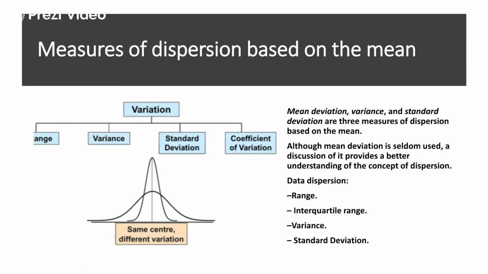Mean deviation, variance and standard deviation are the three measures of dispersion which are totally based on the calculation of the mean. How far your values deviate from the mean will simply give you how far the curve is spread out. More spread means more variability, more deviation from the mean value. There are two kinds of peaks: one is the broad peak and the second is the narrow peak.